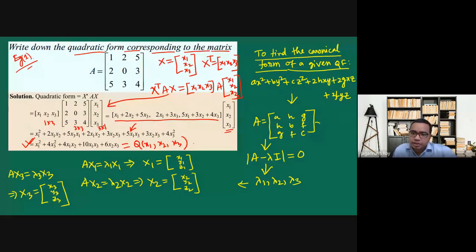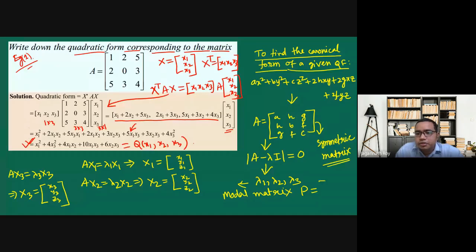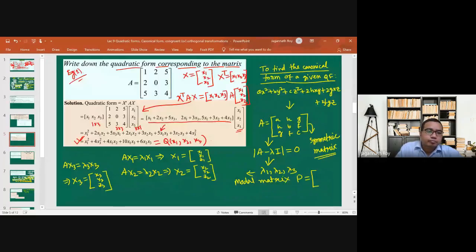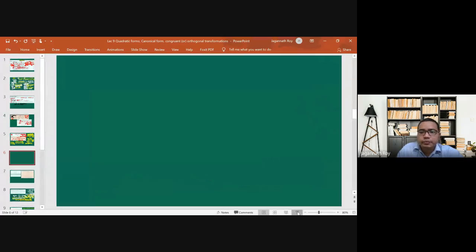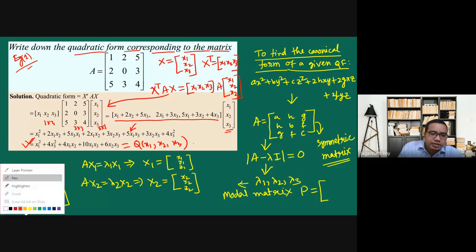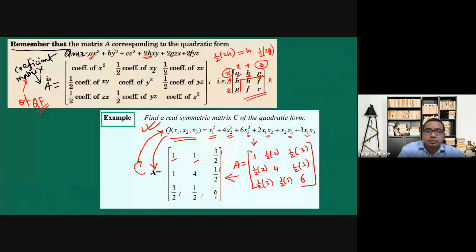Since this is a symmetric matrix, in the last class we have seen that the P matrix, the modal matrix, if we take this one after normalizing, if we take the P matrix. Just a minute, where is it?